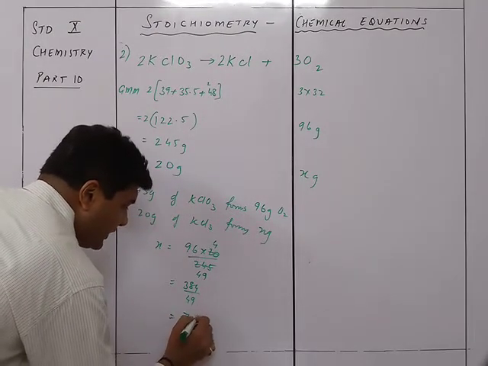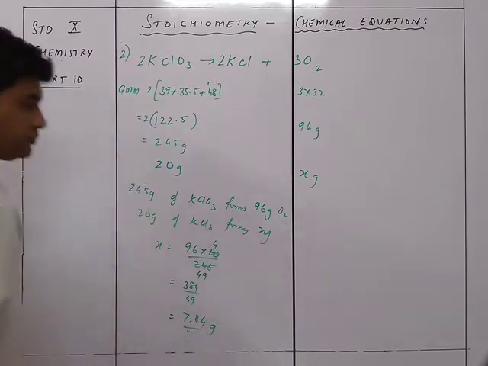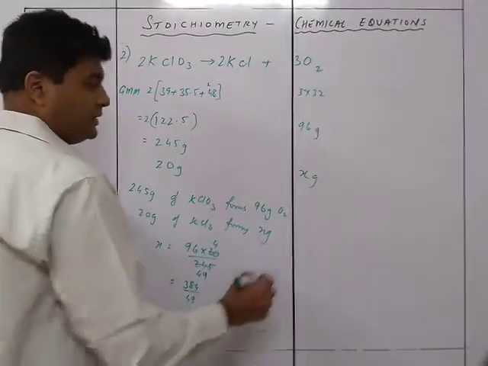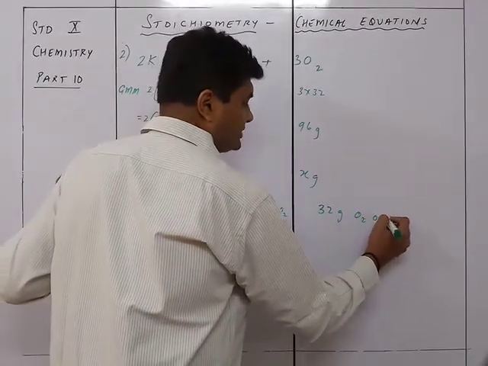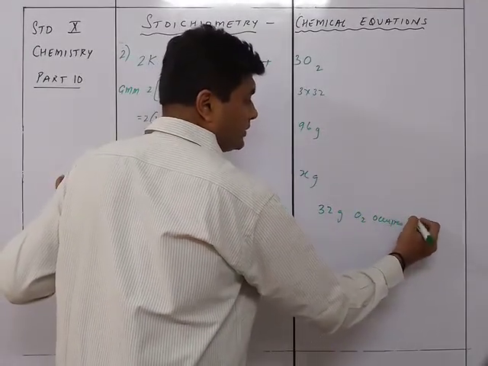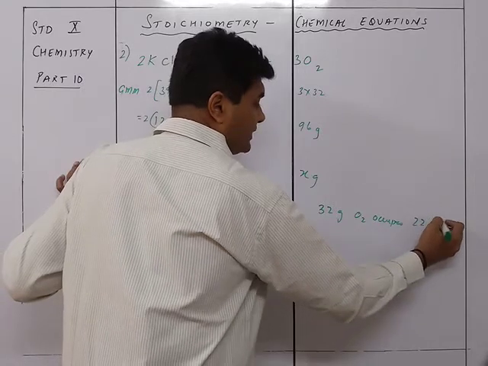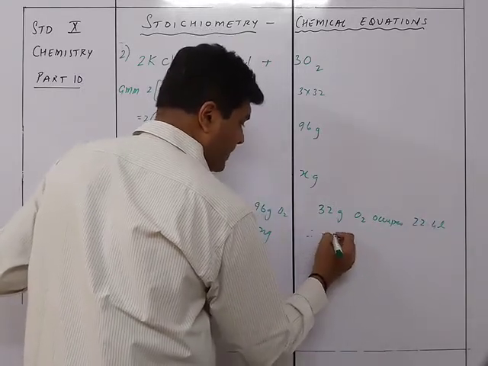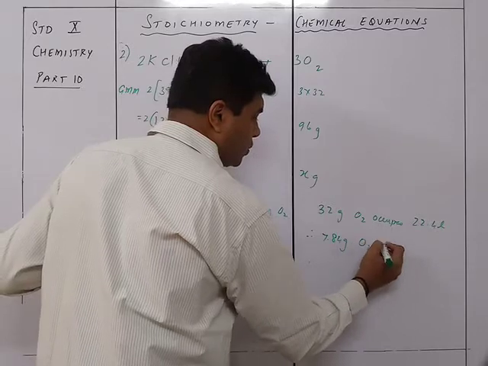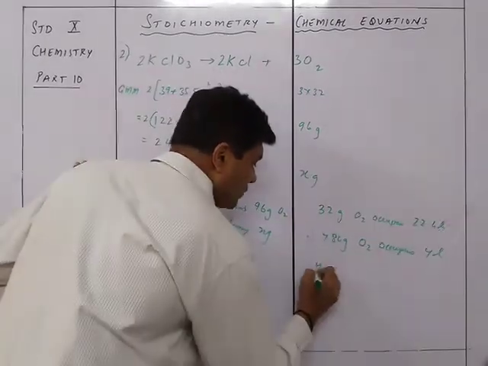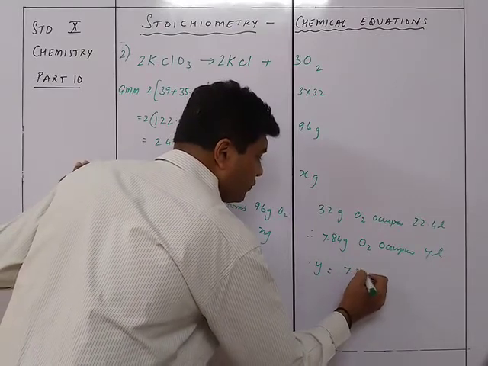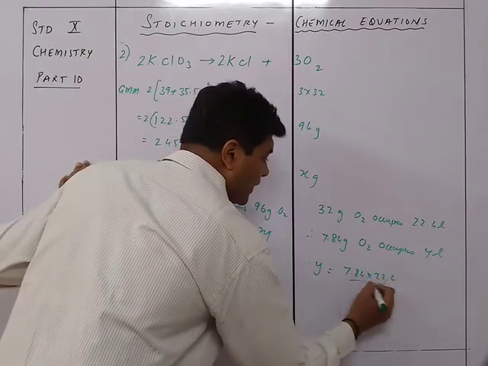That will be equal to 7.84 grams. Now we know that 32 grams of O2 occupies 22.4 liters. Therefore, 7.84 grams of O2 occupies Y liters. So Y is equal to 7.84 into 22.4 upon 32.